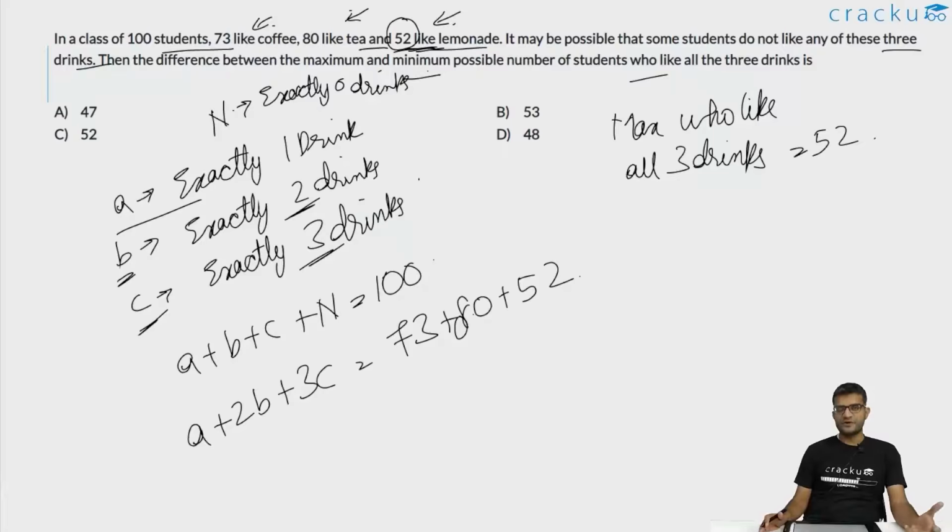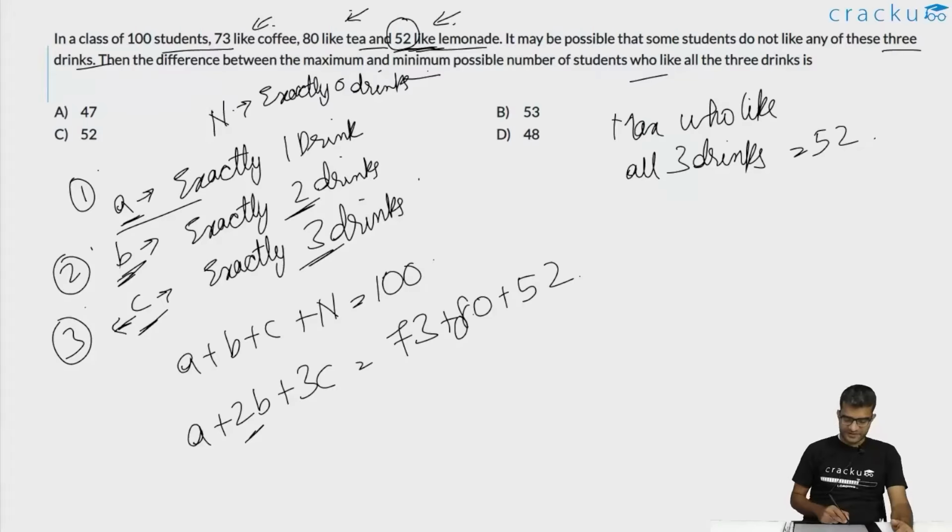Another intuitive way of understanding this is, suppose that if somebody likes a drink, they get a flower. Now on a particular day, if somebody likes a drink, they drink it. So these A students get exactly 1 flower. These B students, because they have 2 drinks, get 2 flowers each, so the total number of flowers given to them will be 2B. And these C students each get 3 flowers. So the total number of flowers given is A plus 2B plus 3C. This is one way of looking at it from the standpoint of the students.